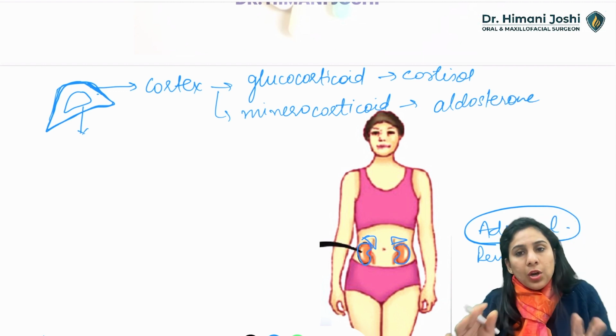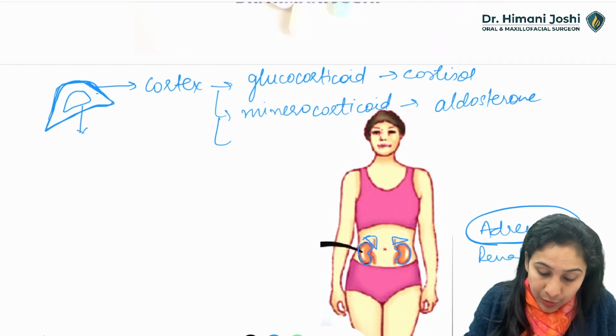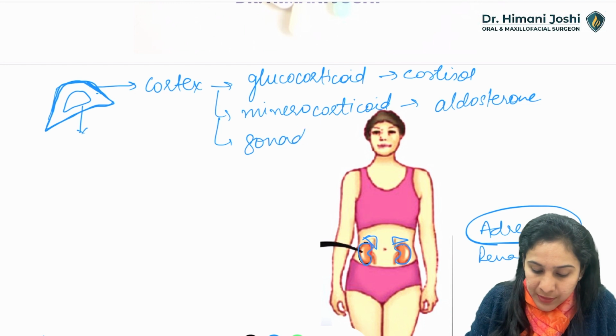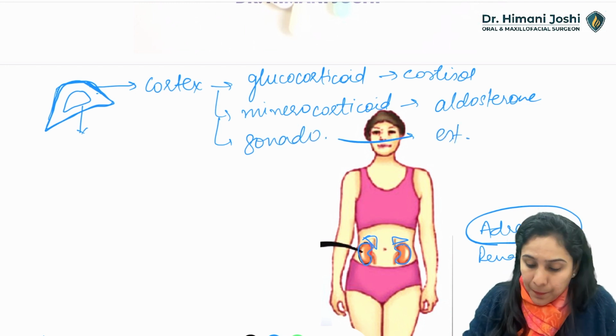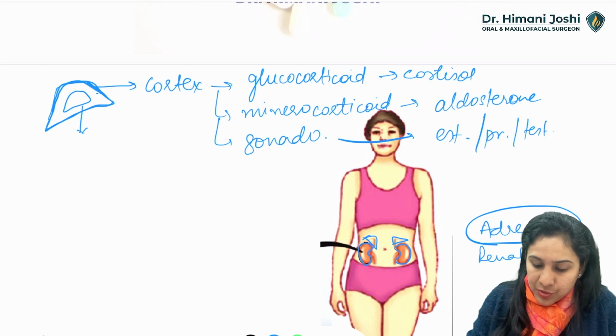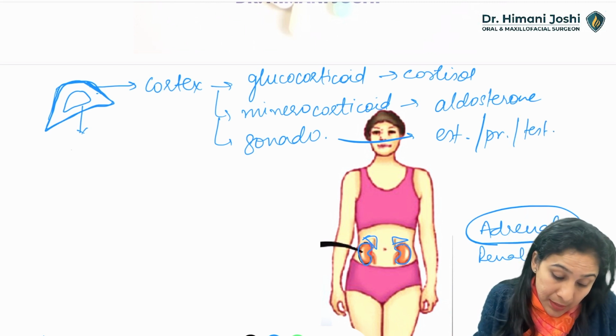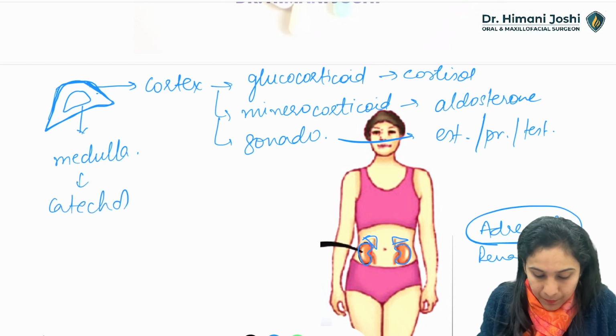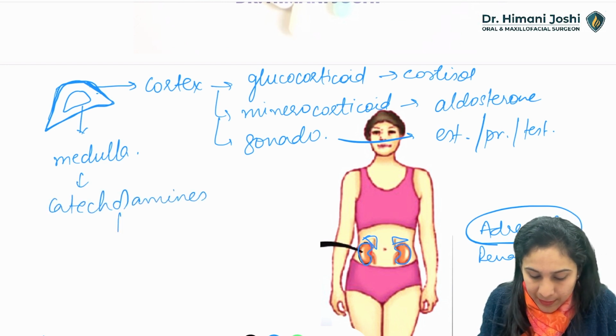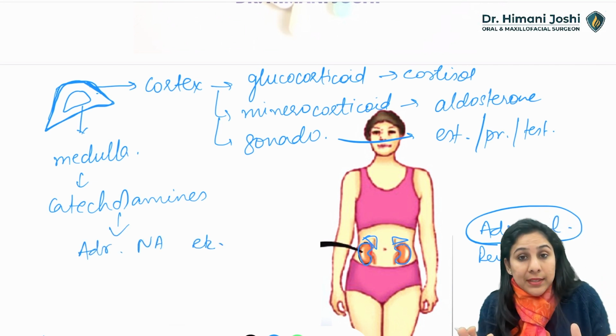Basic physiology we've all learnt in our first year. And gonadocorticoids, which is estrogen, progesterone, testosterone and all of that. Now the adrenal medulla produces your catecholamines like adrenaline, noradrenaline, etc. Alright.